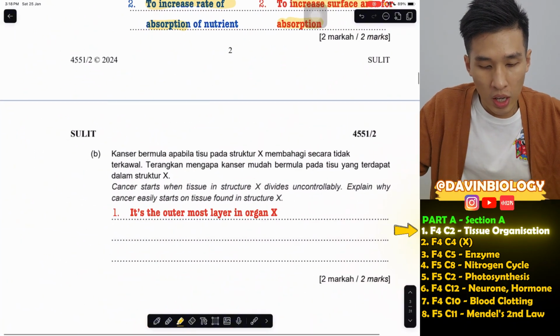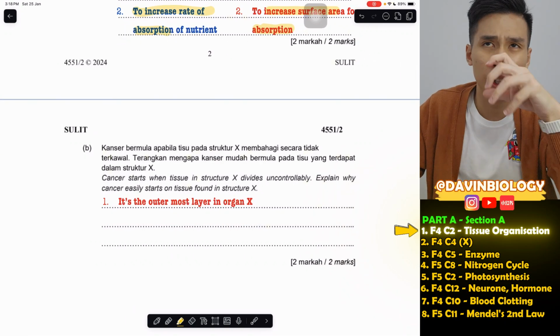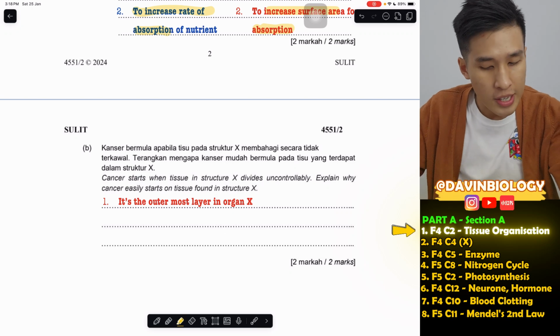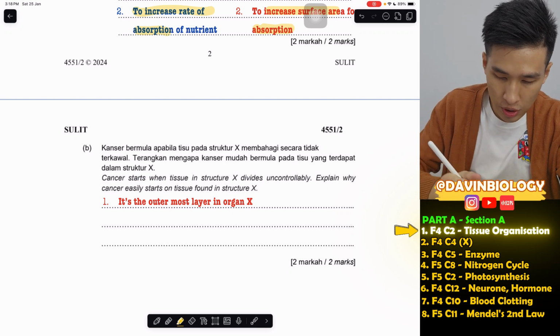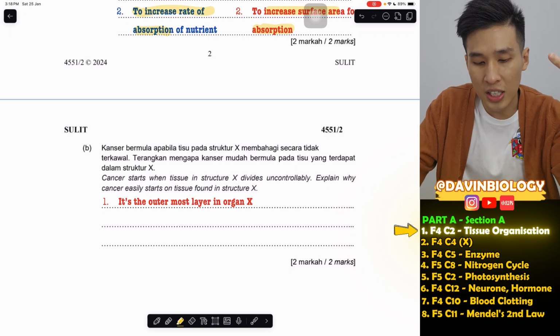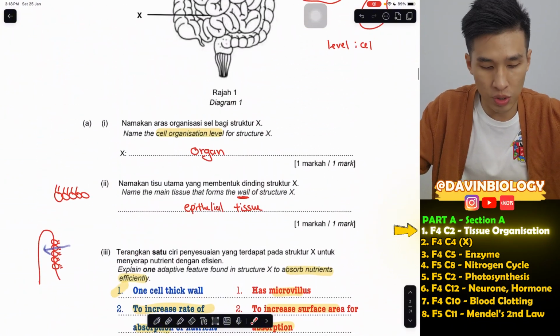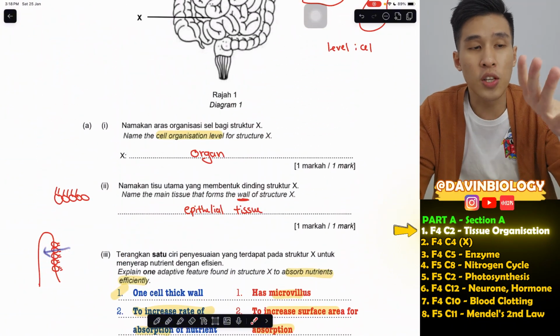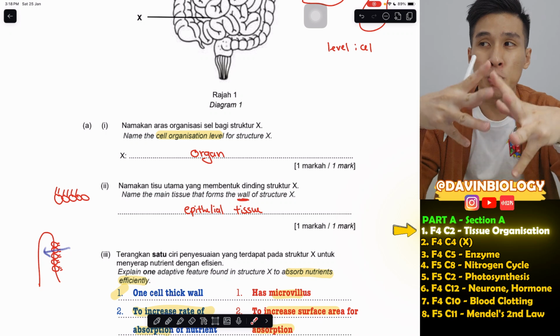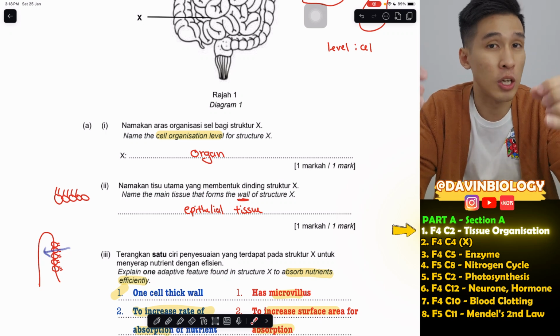Moving on. Now, cancer. Suddenly you talk about cancer, so this is more of a Form 4 Chapter 6, mitosis and meiosis chapter. Cancer starts when tissue in structure X divides uncontrollably. Explain why cancer easily starts on tissue found on structure X. Since epithelial tissue is the surface tissue, it is more easily exposed to carcinogenic substances, substances that cause cancer.